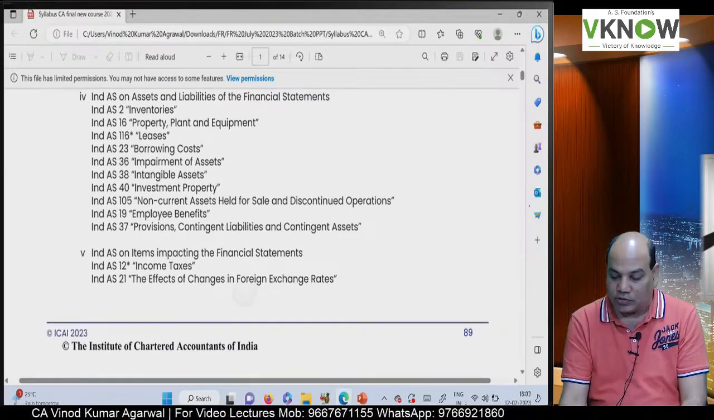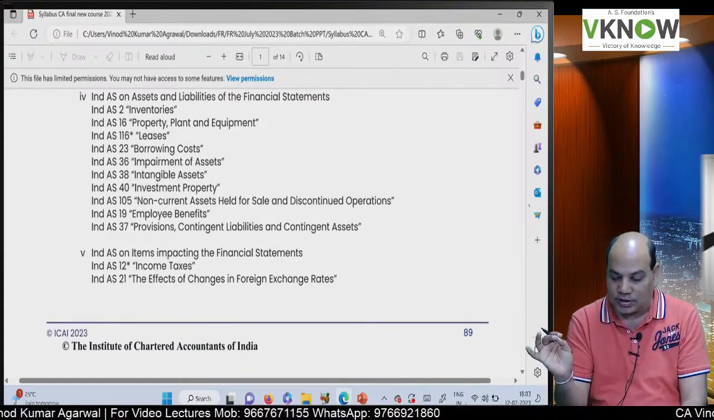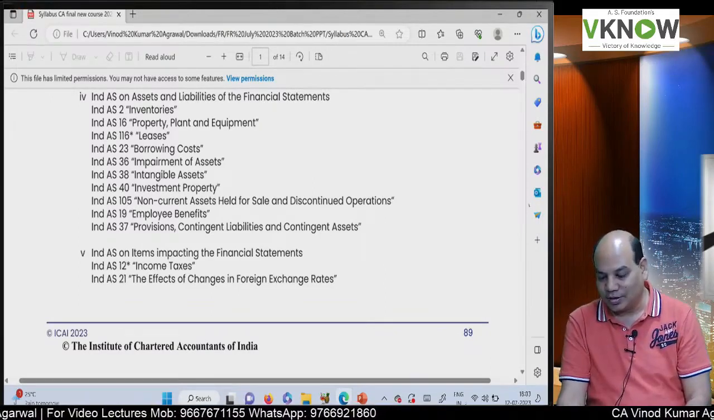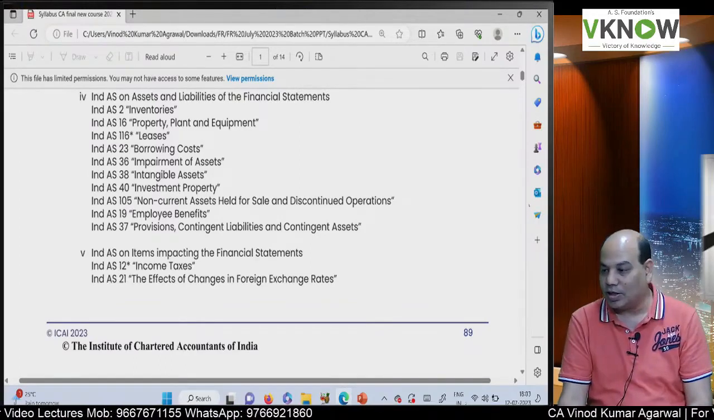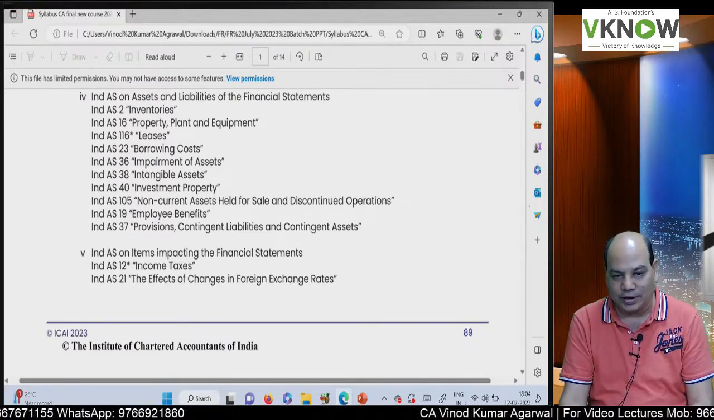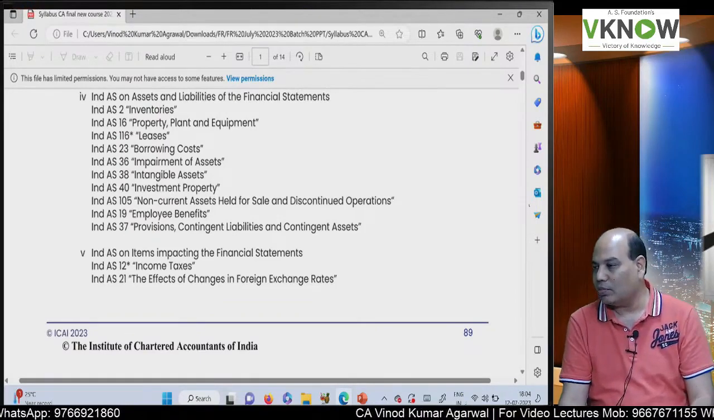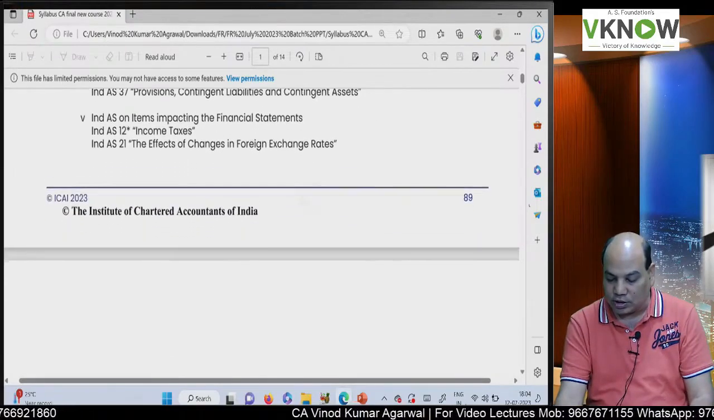There are many IND AS dealing with assets and liabilities. IND AS 2, IND AS 16, IND AS 116, IND AS 23, IND AS 36 impairment, IND AS 38 intangible, IND AS 40 investment property, IND AS 105 non-current asset held for sale and discontinued operation, IND AS 19 employee benefit, and IND AS 37 provision, contingent liabilities and contingent assets. So long list of standard on assets and liability.